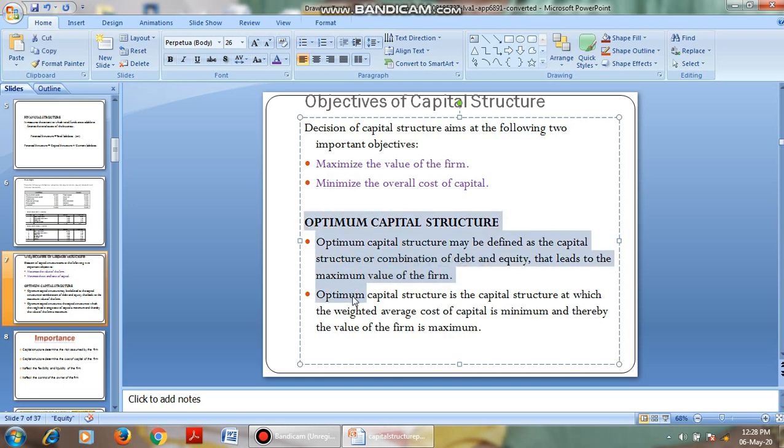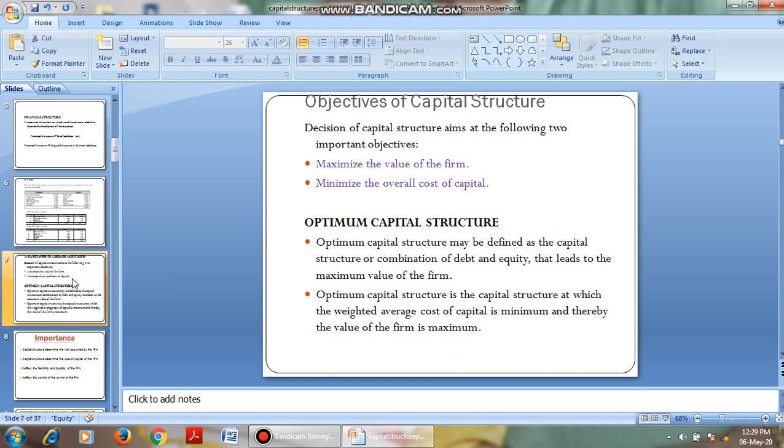Okay, then coming to optimum capital structure. What is an optimum capital structure? It is the combination of debt and equity. As we know, the capital structure is the combination of debt and equity. The combination which has the maximum value of the firm, we call it the optimum capital structure. In simple sense, an optimum capital structure should lead to maximizing the value of the firm and minimizing the overall cost of capital. That is the main objective of the capital structure.